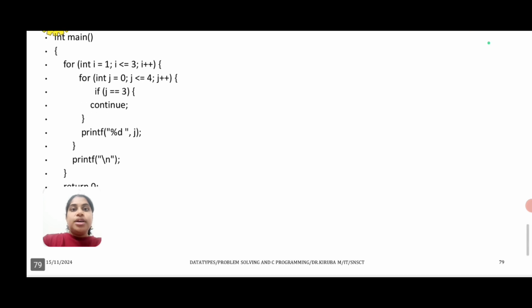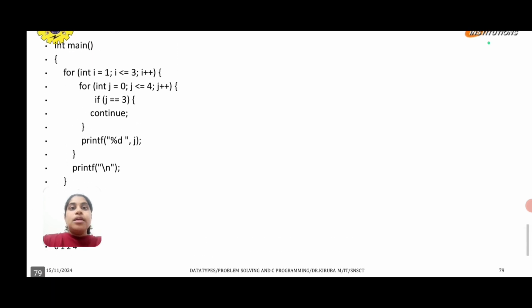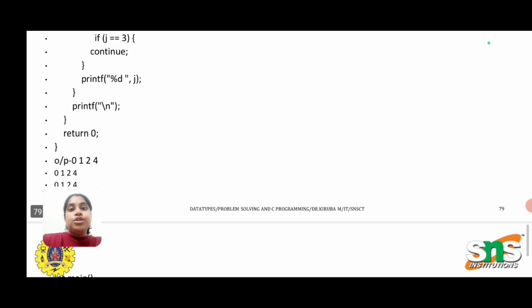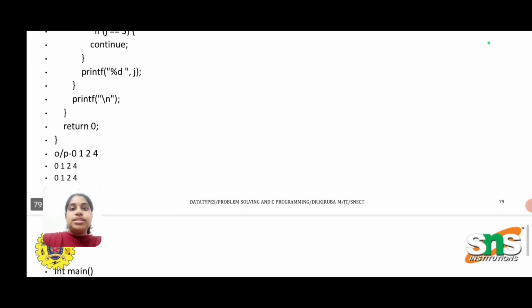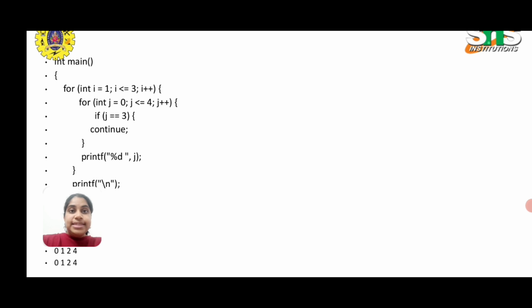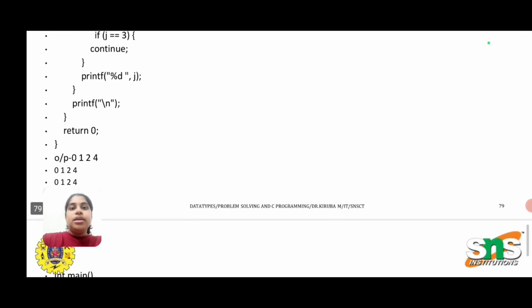Only when j is equal to 3, we have to skip that. So this will work only for the for loop with the condition int j is equal to 0. For that for loop, when j is equal to 3, it will skip the value. Only for that inside for loop it will be working.